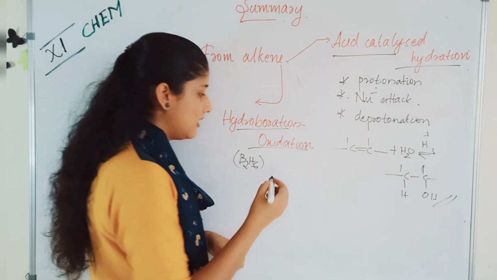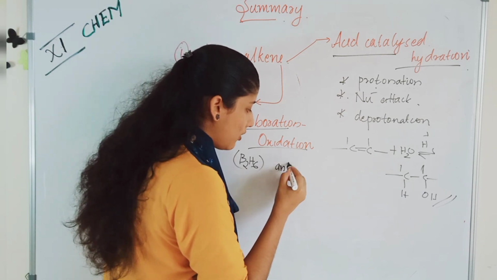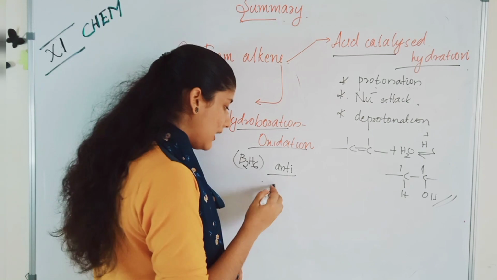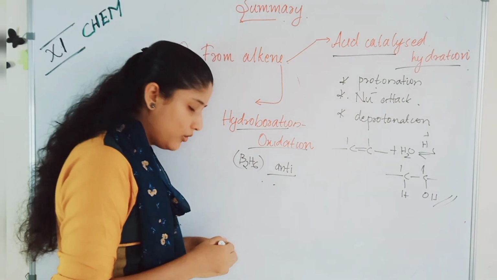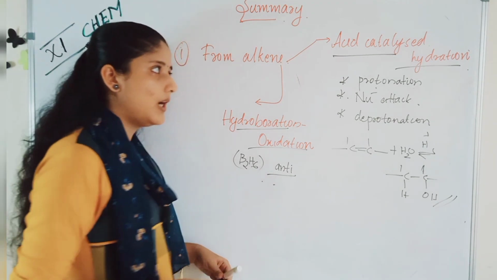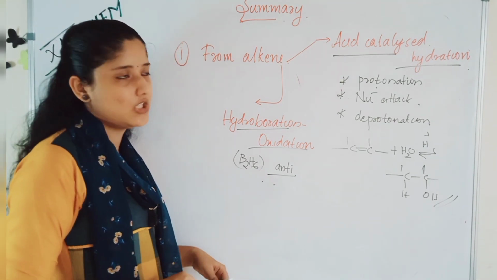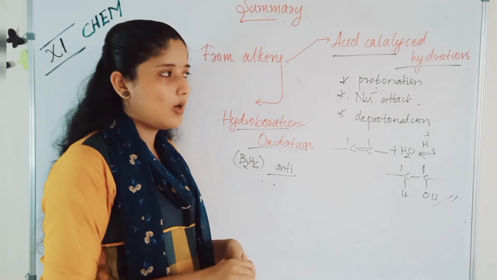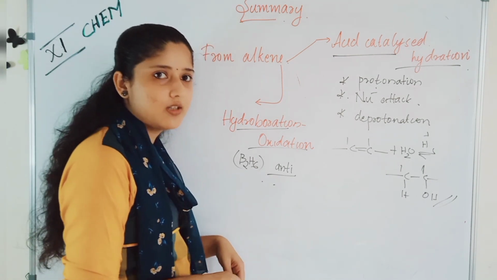This is according to anti-Markovnikov addition. And here you will get high yields. We saw that 3 molecules of alcohol we got. Here the yield will be more compared to acid catalyzed hydration. You should study the mechanism and also all the reactions in this.